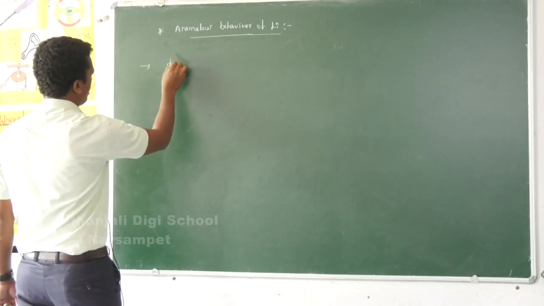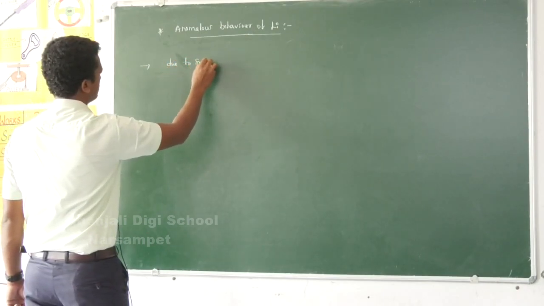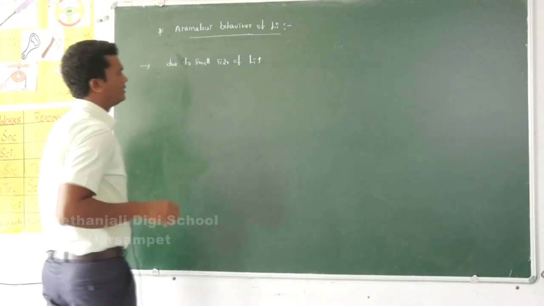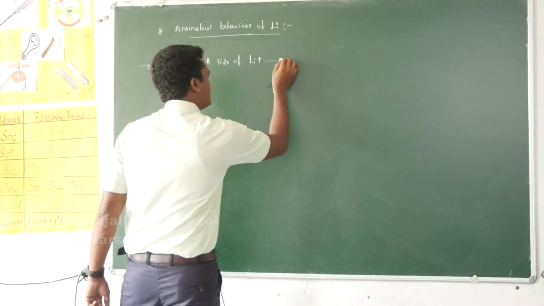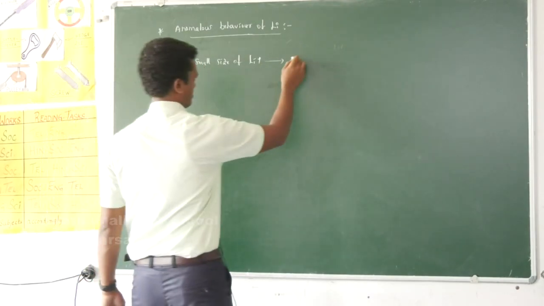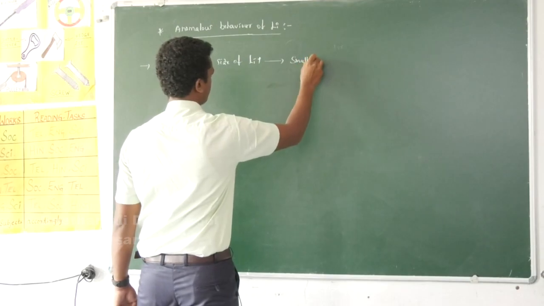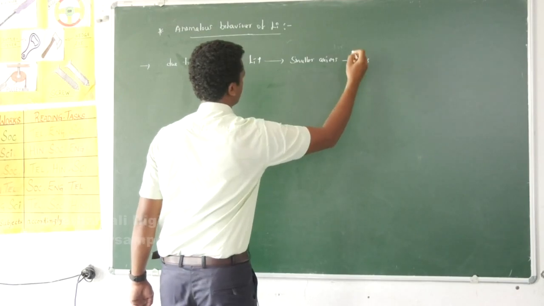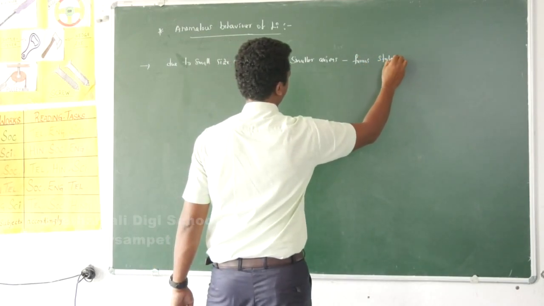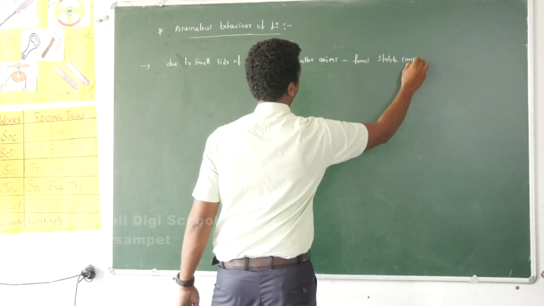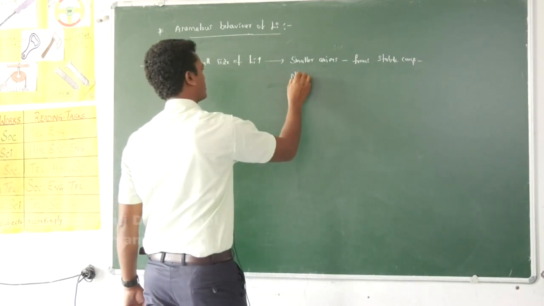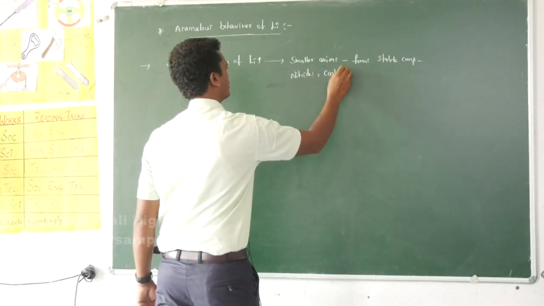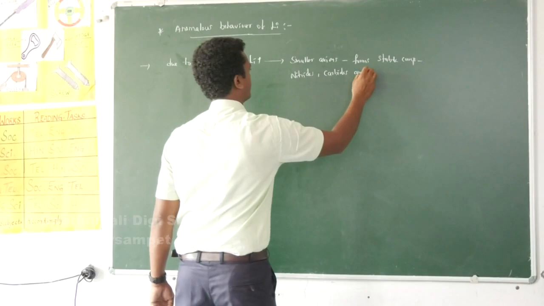Next, due to the small size of lithium plus, it can easily combine with smaller anions and form stable compounds called nitrides, carbides and hydrides.